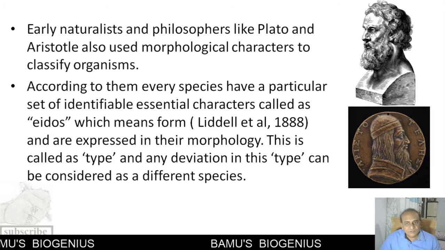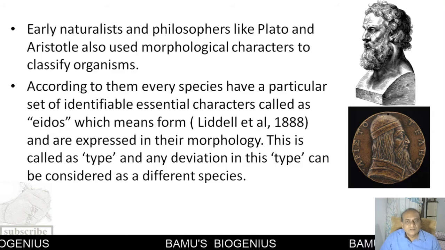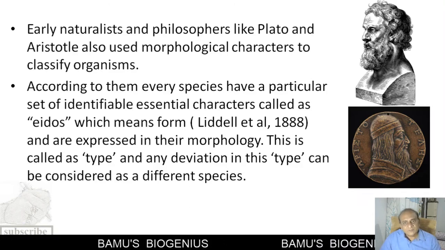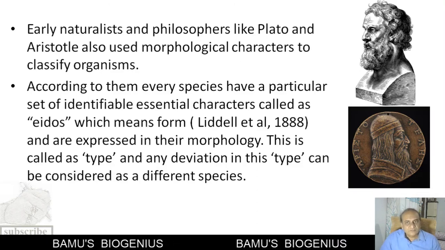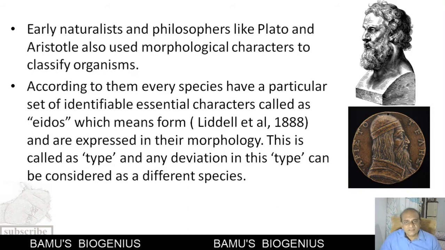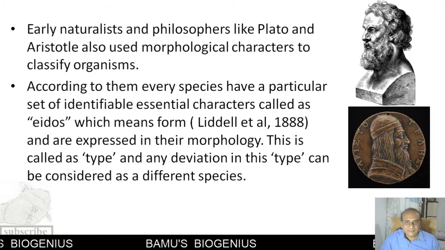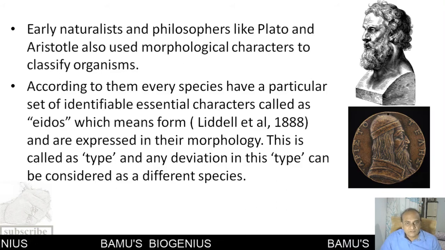For example, if we take an organism to the museum curator and ask him to identify it, he will compare it with the type specimen deposited in his museum and identify the species on the basis of morphological characters. This is the practice we still follow in our museums. This is what the morphological species concept is all about.